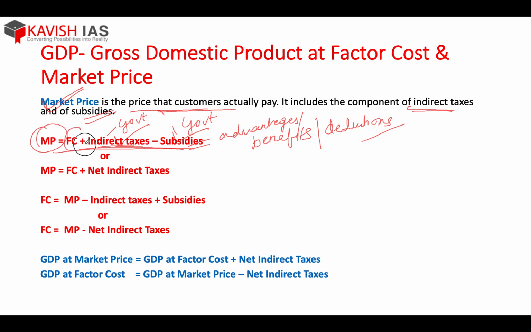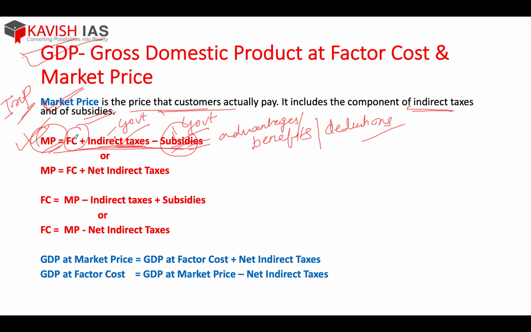The factor cost you all know, we have studied. You have to add the taxes and reduce the subsidies, because these are the benefits. The benefits you have to reduce, and the taxes which you are paying to the government, you have to add. So when you do that, you get the market price. This is the most important part, because mostly you get questions from this slide. This is a very important slide.